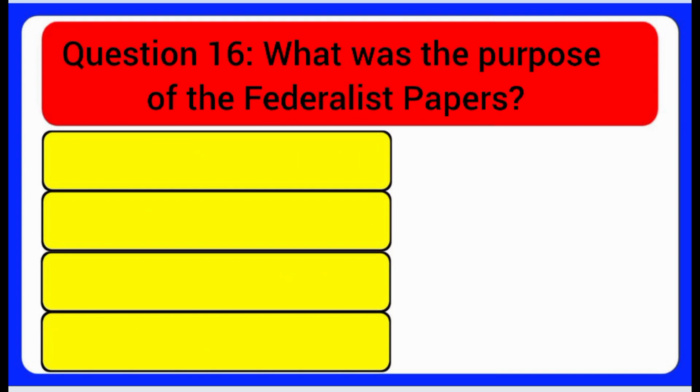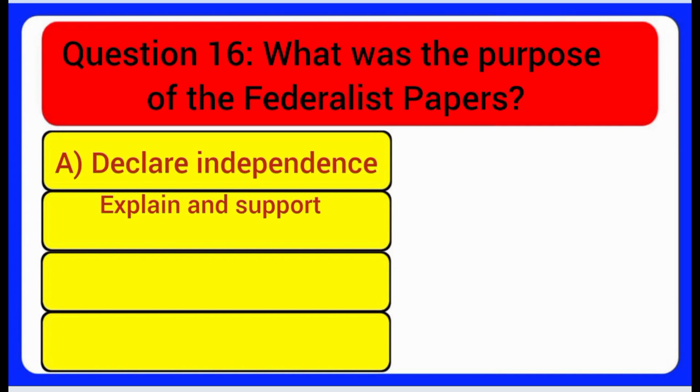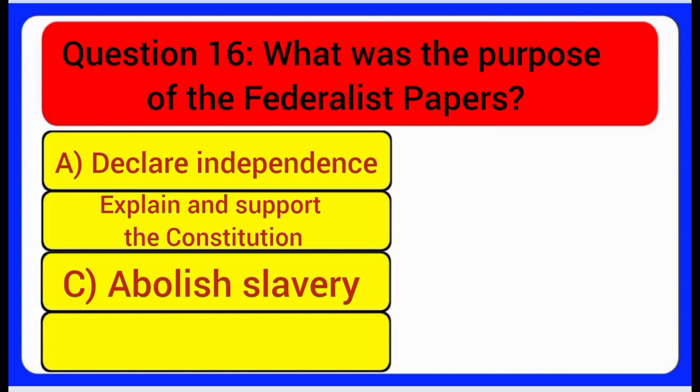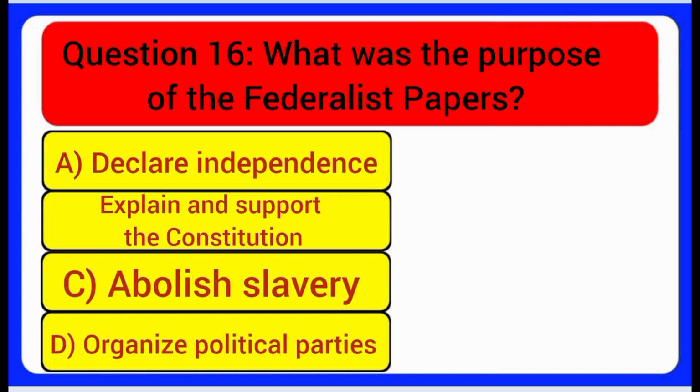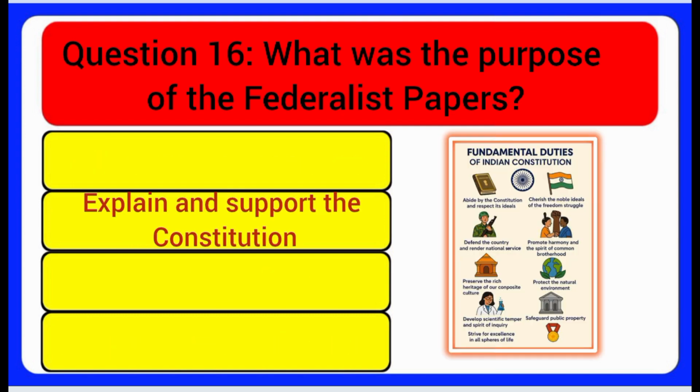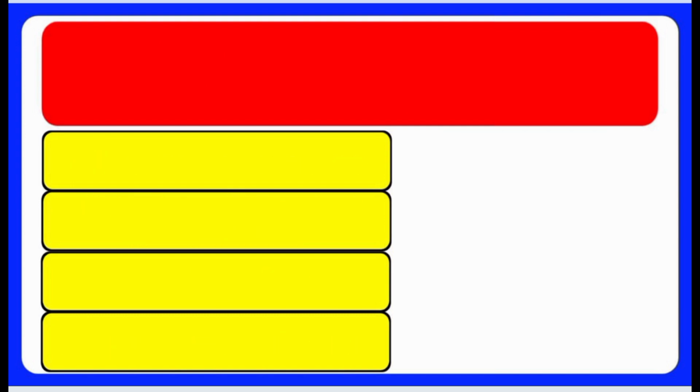Question 16. What was the purpose of the Federalist Papers? A. Declare independence. B. Explain and support the Constitution. C. Abolish slavery. D. Organize political parties. Answer: Explain and support the Constitution.